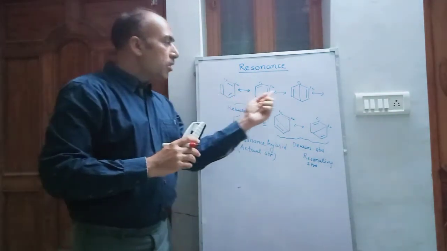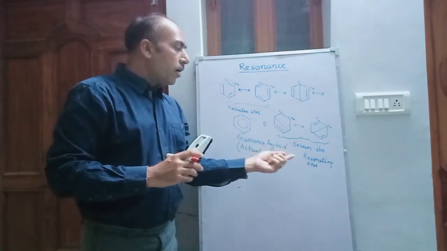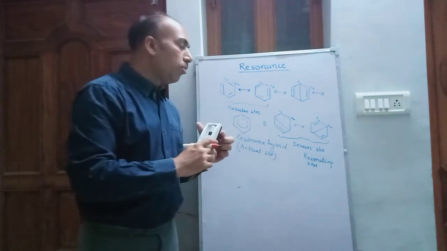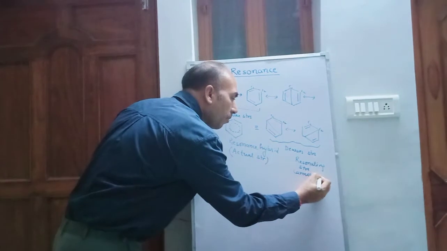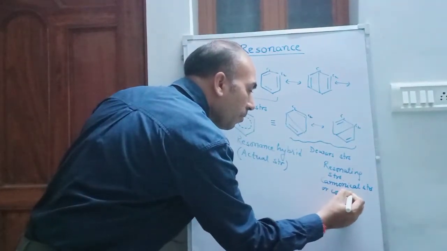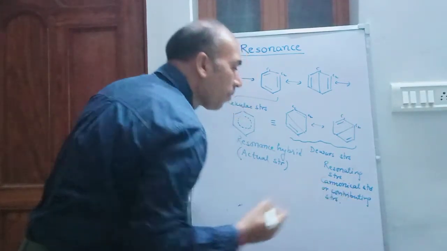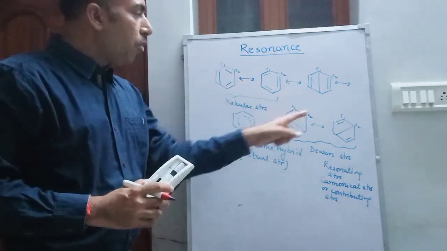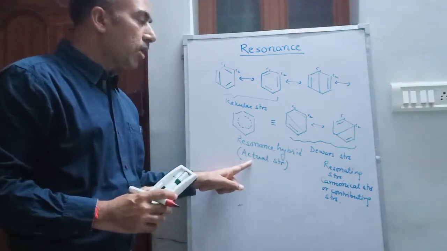These different structures formed by different positions of electrons are called resonating structures, canonical structures or contributing structures. And the hybrid of all these structures is called the resonance hybrid, which is the actual structure of the molecule.